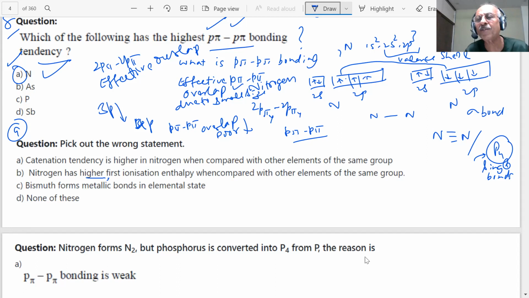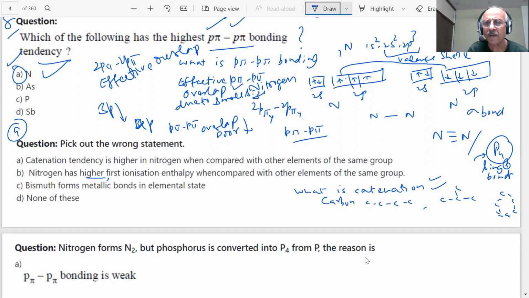What is catenation, student? It is when an element can form bonds with itself. For example, carbon can form long chains, side chains, and cyclic chains. You have seen that, so we say carbon shows a high tendency of catenation. We explained that to you in the carbon family, students.